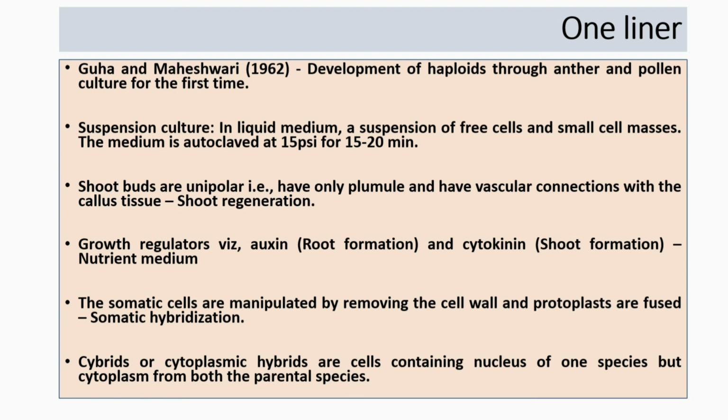Shoot buds are unipolar, that is, have only plumule and have vascular connections with the callus tissue, is known as shoot regeneration. Let us see what are the growth regulators to be used in nutrient medium. For root formation, auxin, and cytokinin for shoot formation. Somatic cells are manipulated by removing the cell wall and protoplasts are fused. It is known as somatic hybridization. Hybrids, which is otherwise known as cytoplasmic hybrids, are cells containing nucleus of one species but cytoplasm from both the parental species.